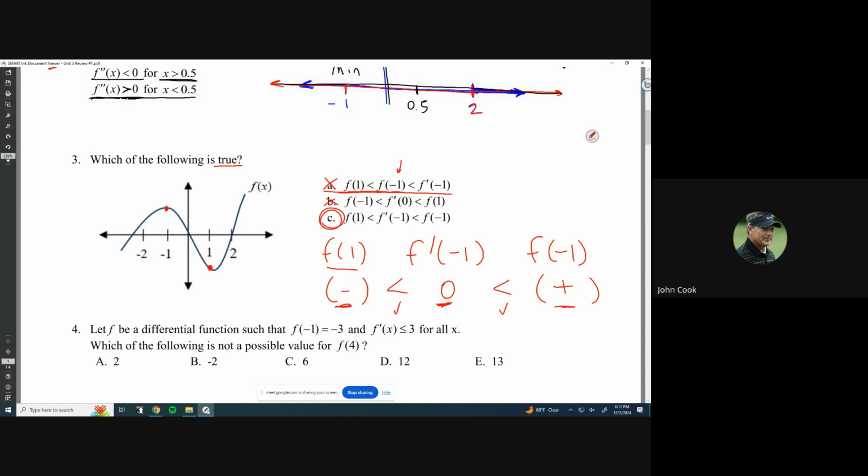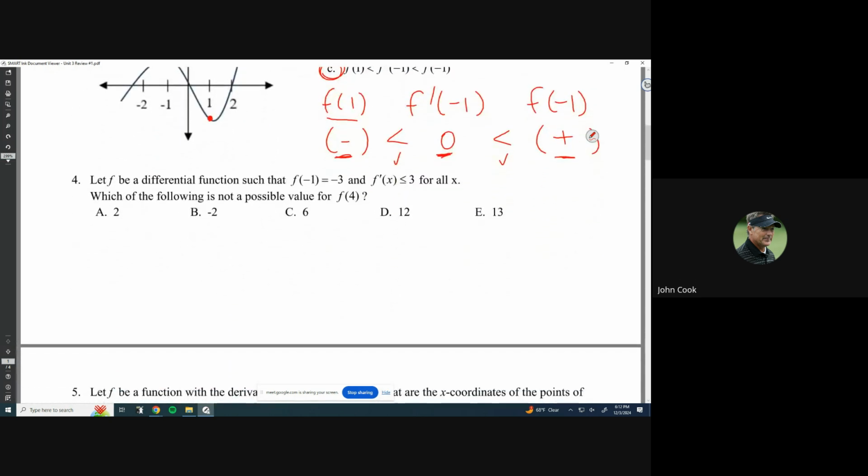Okay, so now let's take a look at number 4. Number 4 says, let f be a differentiable function such that f of -1 is equal to -3. Awesome, we've got an actual coordinate for this graph. So if I graph it out, I go over to -1 and then I go down 3. I've got a coordinate for this graph of f, on the x and f of x axes.